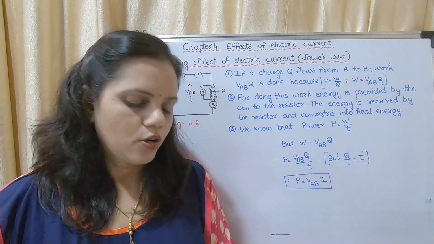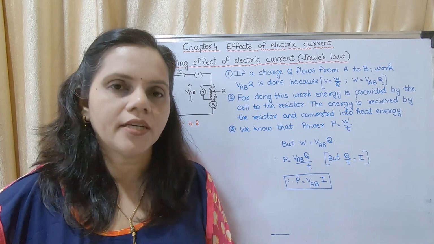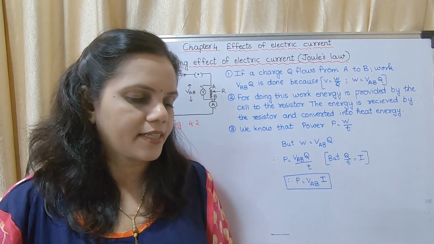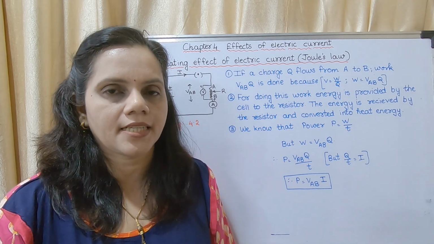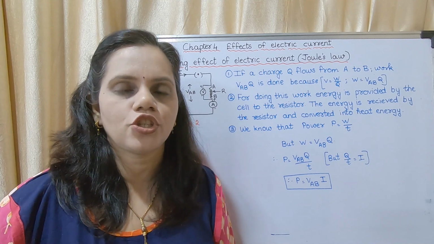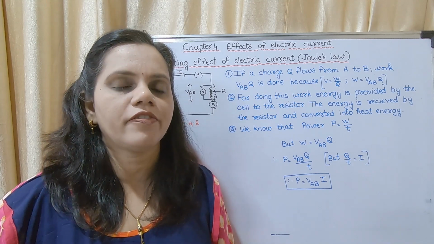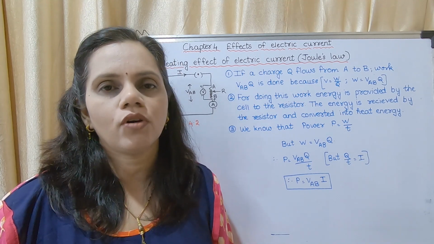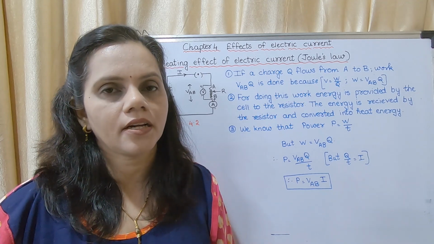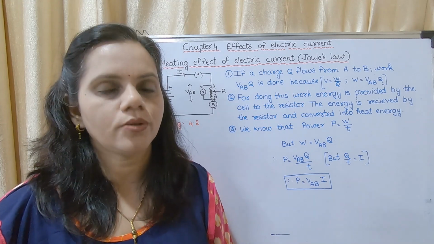Now we will start with the chapter, and the first topic is energy transfer in an electric circuit. You know what you mean by an electric circuit? An electric circuit is a connection of different instruments, like ammeter, voltmeter and resistor, with the help of a wire. You had studied this in 9th standard also, and in your 8th standard also.